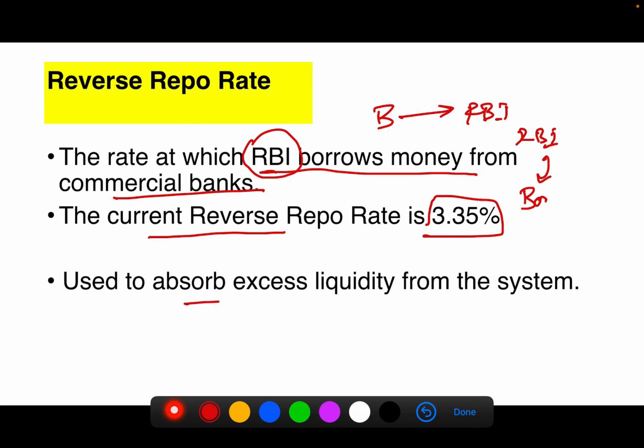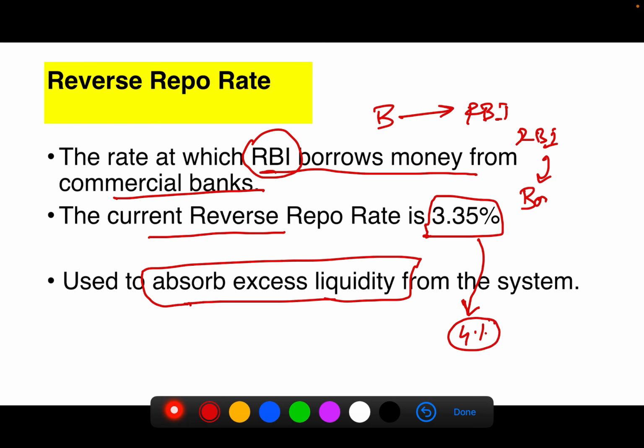It is used to absorb excess liquidity from the system. Similarly, when there is excess liquidity of money in the market, the RBI will increase this reverse repo rate. Suppose this 3.35 percent is increased to 4 percent, then the banks will park their funds at RBI.